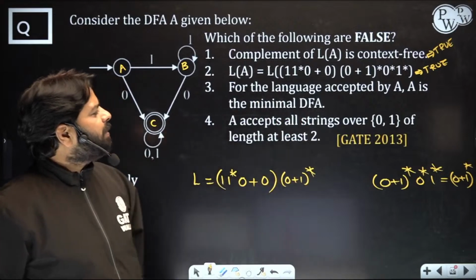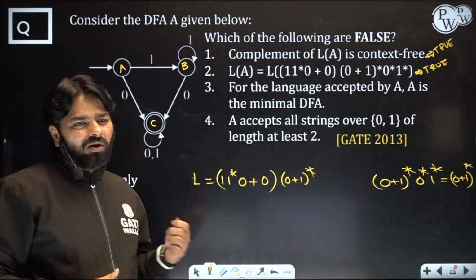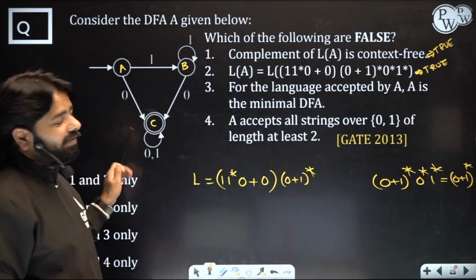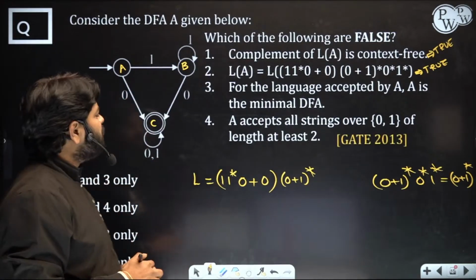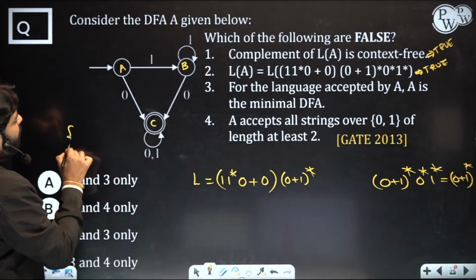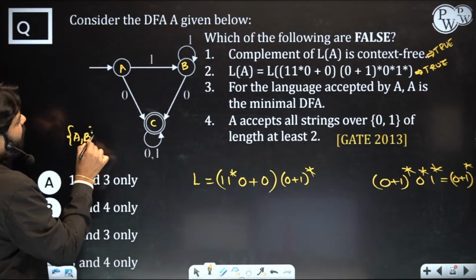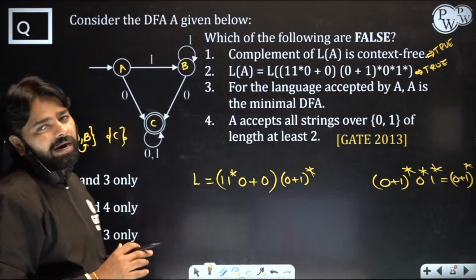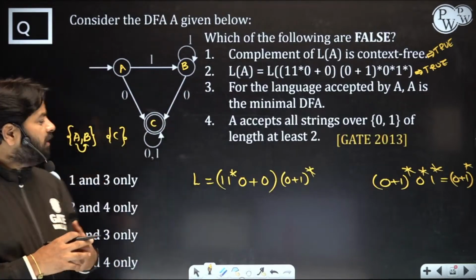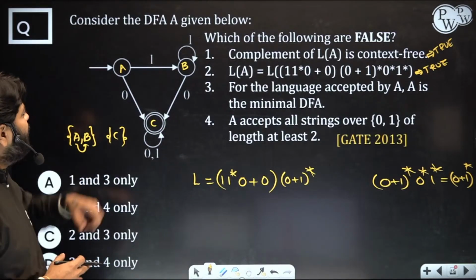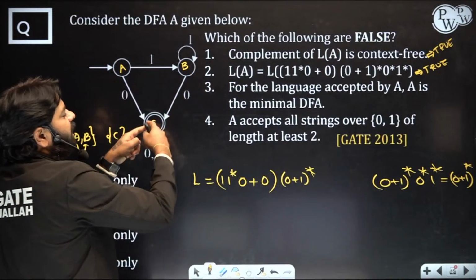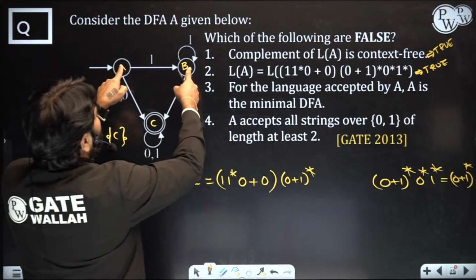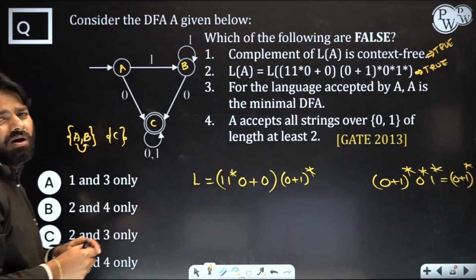For the language accepted by A, is it the minimal DFA? Now first, is it a DFA? 0 1 and 0 1 0 1. Yes, it is a DFA. Is it minimal? Apply a minimization algorithm: all the non-finals you keep one side, all finals you keep the other side. Now you just need to compare A, B. Can they combine? A and C, B and C can never be combined. A and B on 0 both go to C, the same set. And A on 1, B on 1, they both come here. That means both are doing the same.